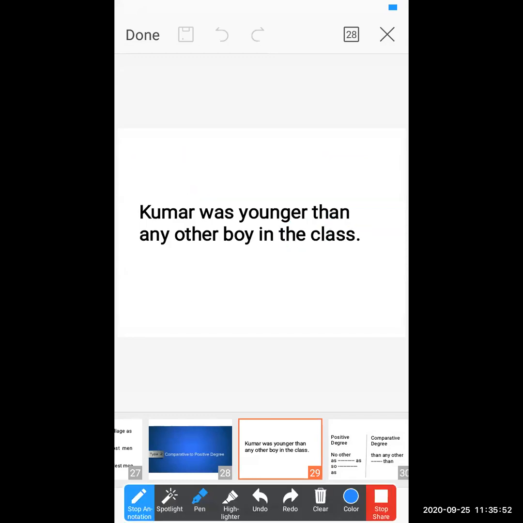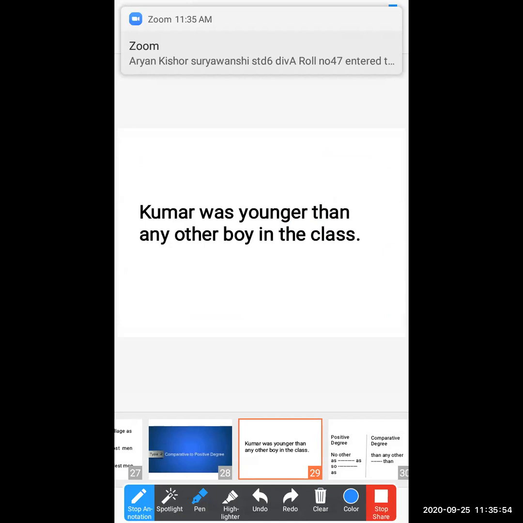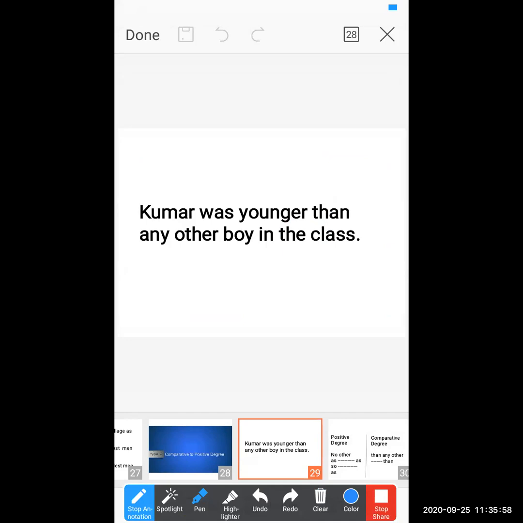First, you have to identify that this sentence comes under the comparative. How can you identify this? Because the adjective "younger" shows after "than". Than and younger show that this is the comparative sentence. Now you can find "any other" is also there: any other boy in the class.